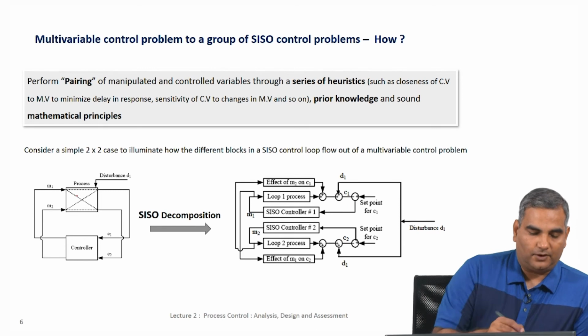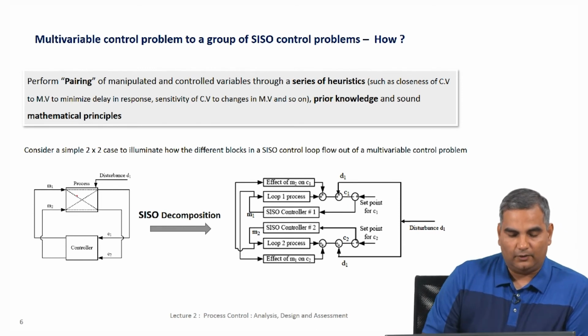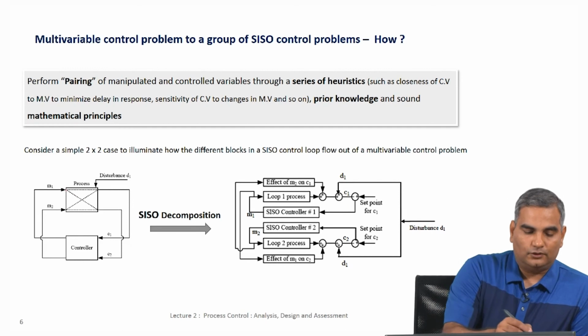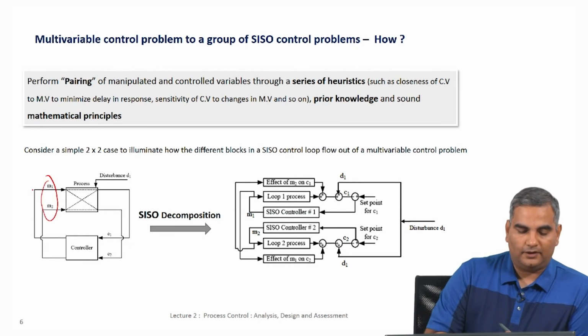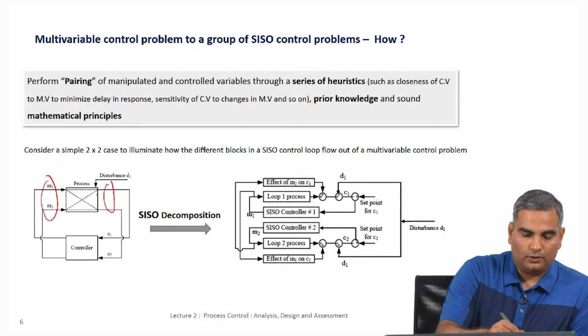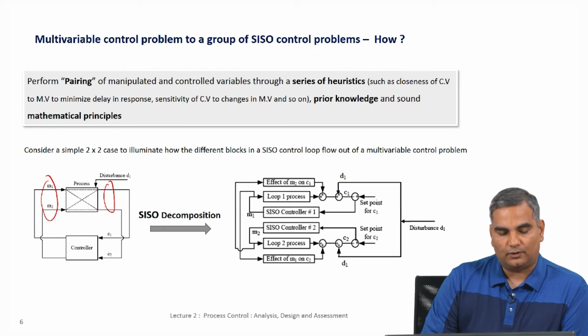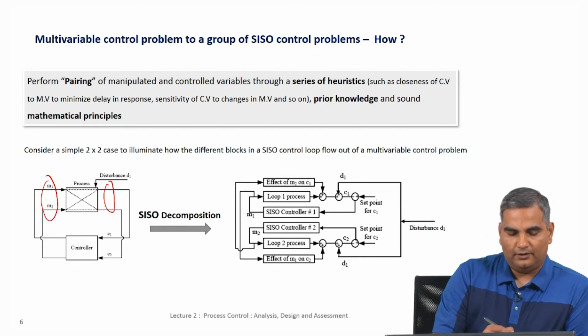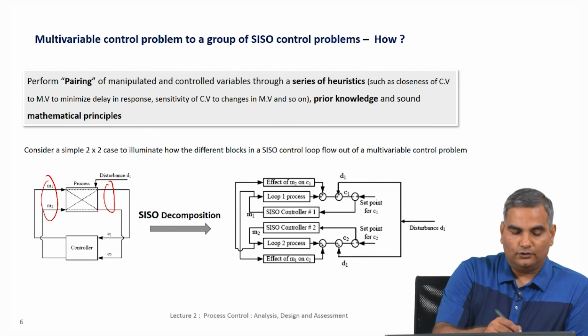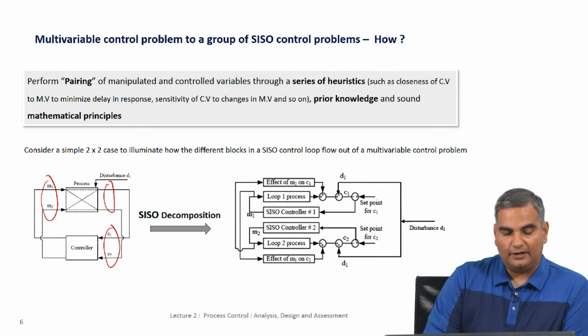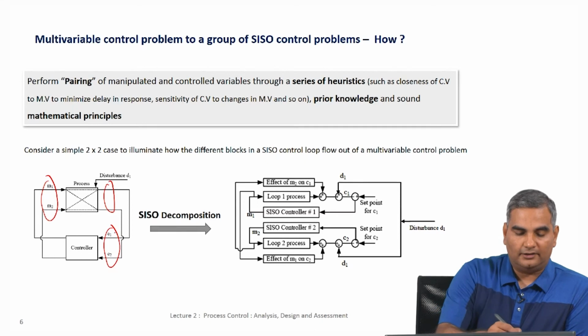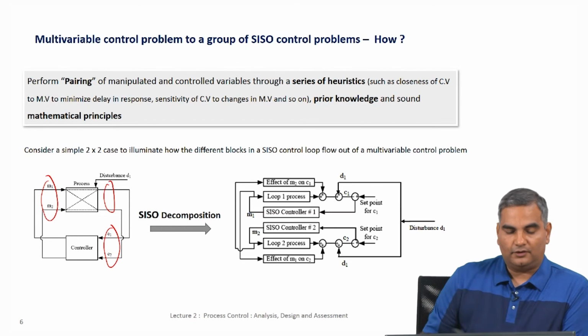So, let us take this process for example. Here, much like I have shown in the previous pictures, this process has, let us say, 2 manipulated variables and 2 control variables as output. So, this is a process where the manipulated variables are the input and the control variables are the output. And as I mentioned before, a controller is an inverse of the process. So, here I have the control variables as the input and this gives me the manipulated variables as the output. Now, if I were to do this truly in a multivariate fashion, I should get these values and then do some computation so that M1 and M2 are calculated together for these 2 values.